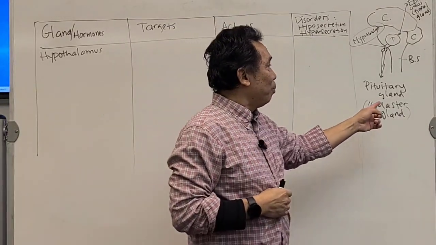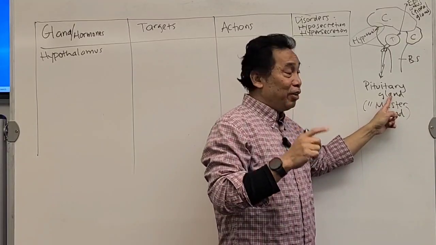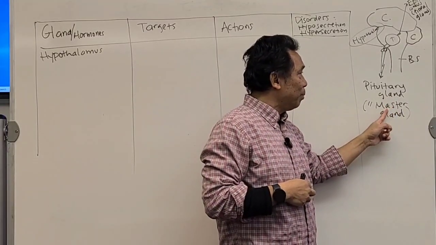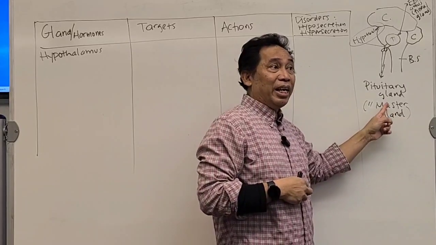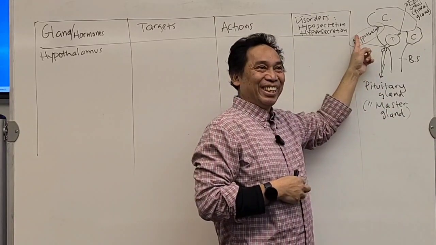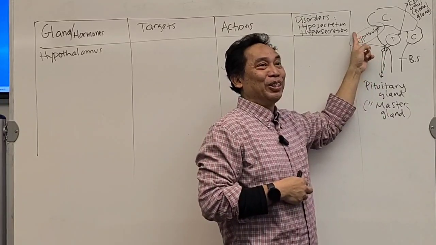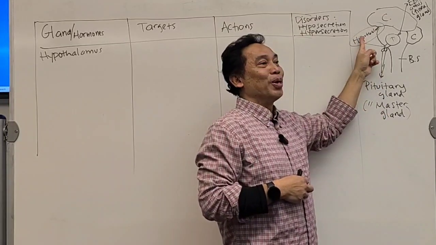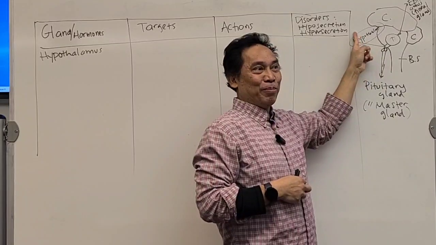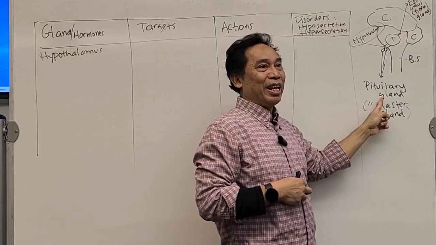Are you with me? But even though the pituitary is the master gland, its action is actually controlled by the hypothalamus. So the boss of this master is the hypothalamus. Hypothalamus controls the pituitary gland.